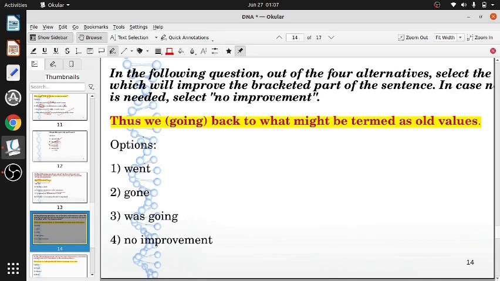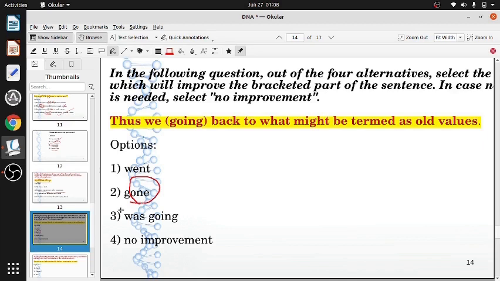Now, gone. Can we write gone? No. Why can we not write gone? Gone will take has gone. He has gone. They have gone. We have gone. So we need has or have. And here the subject is we. So we have gone back. But you cannot write only gone. We have to write we have gone.